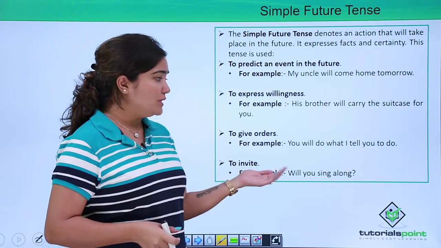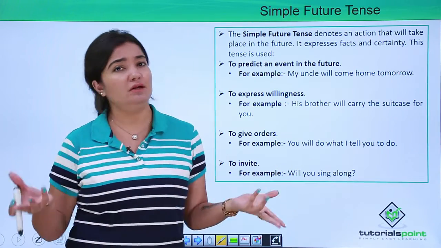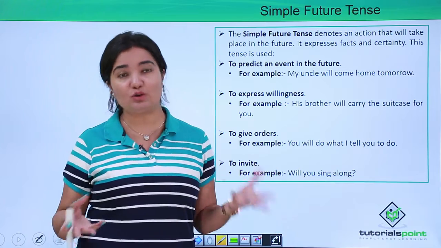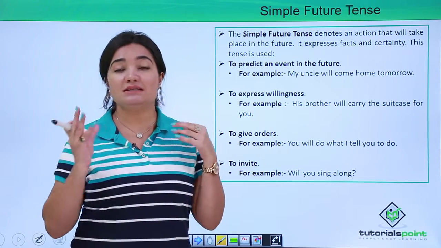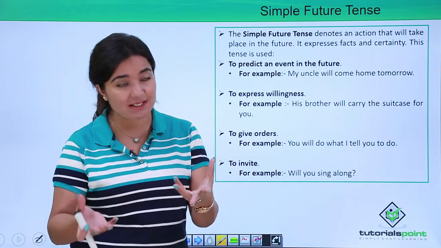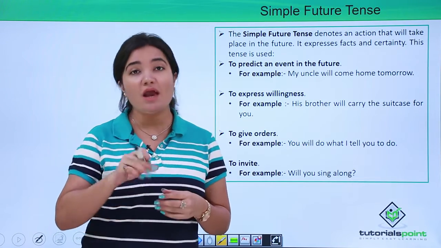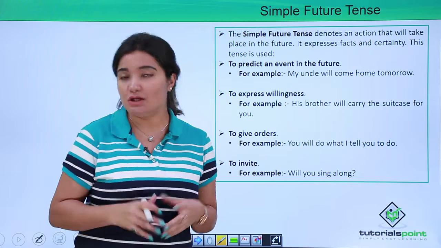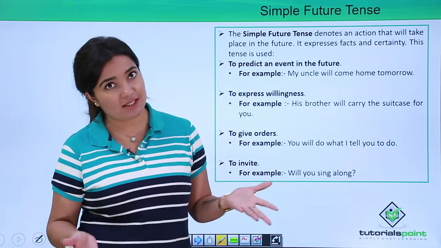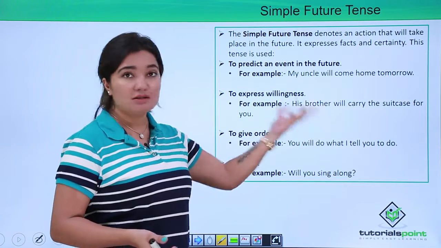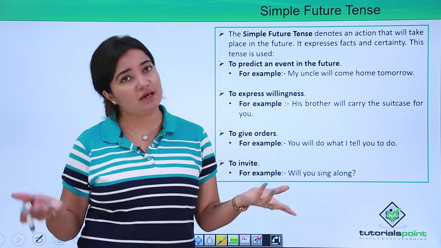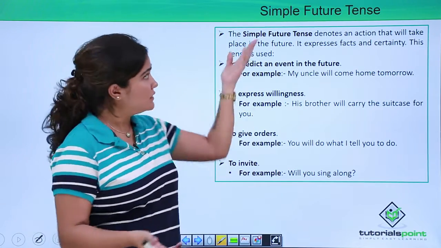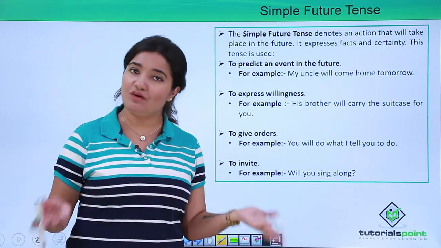Okay, again, will you sing along? So very easy for you to gauge is that if you have this word will, it only means that something you're addressing has not happened right now and will happen in the future. So hence it denotes the future tense, right? And because there is no subclause, no complex form added to it, it makes it even easier. It makes it simple future tense, very easy to gauge.